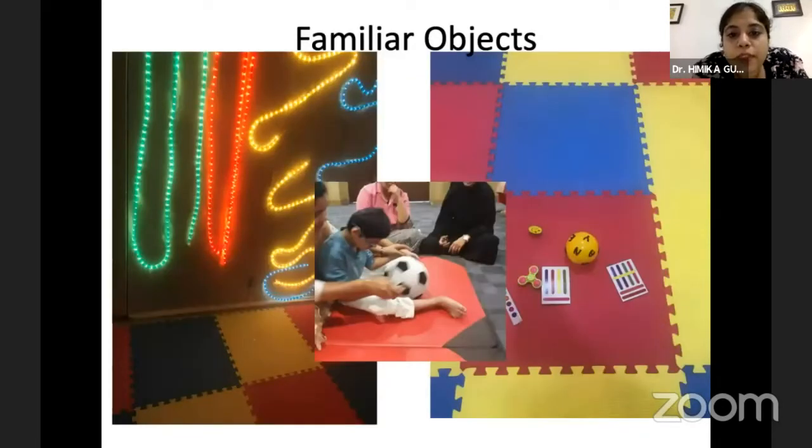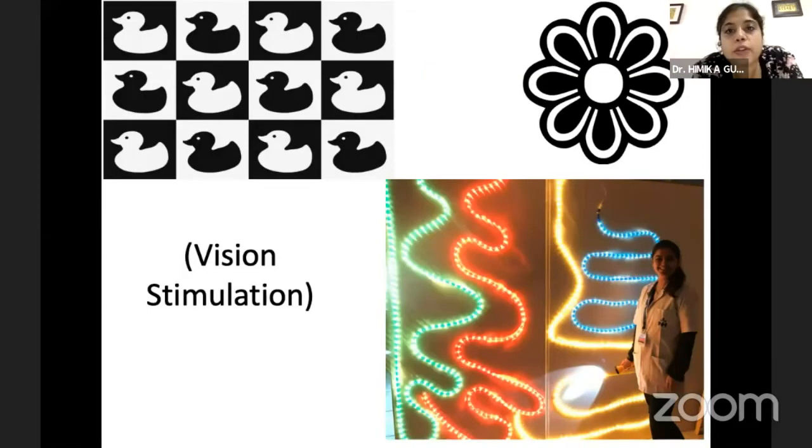For example, for this child, we start with a football. When the child comes for the first time, the parents say, "kuch bhi nahi dekhta" or "nahi dekhta." Sometimes we have those vague presentations. We start with a lighted object like a red rope light in a dark room. Then when the child responds, we go to a lighted room, and we sometimes show them a non-illuminated object, and then reduce the size of the object based on the child's response. Again, it should not look like a very formal clinic-based evaluation. It should look more like a play area scenario.